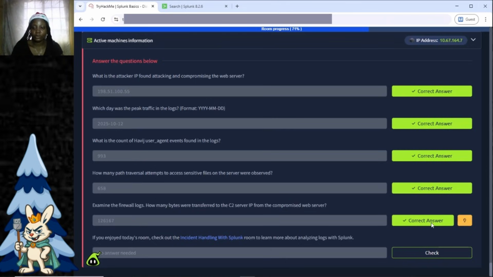Check the answer is correct. And that brings us to the end of this room. I hope you enjoyed it. I hope you were able to follow. I hope you understood all the activities that were carried out. And so if you enjoyed this room, please be sure to check out the incident handling with Splunk room to help you learn more about analyzing logs with Splunk.